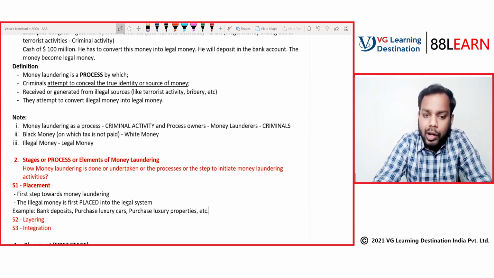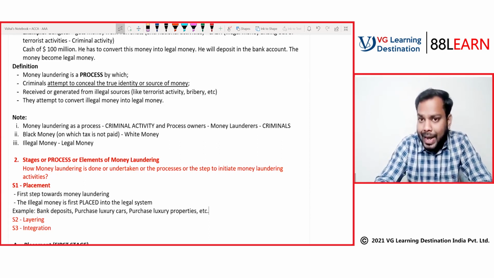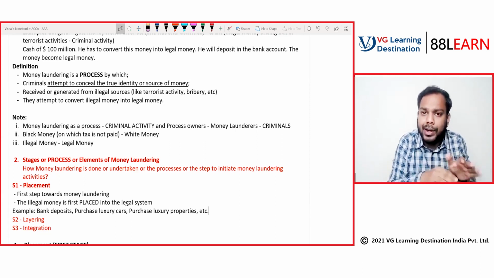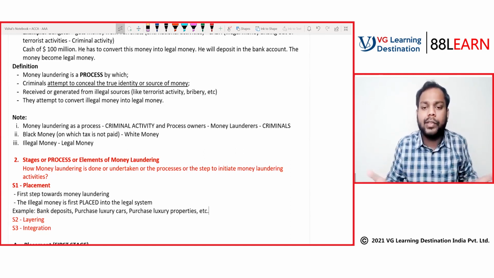Right? So this is how, let's suppose you have your money, depositing the money in the bank account, or you went and purchased a luxury car, or you went and purchased luxury properties. So you paid by cash and purchased the property. What happens when you purchase the property? That illegal money is out of your hand now, and what you have taken is the property.